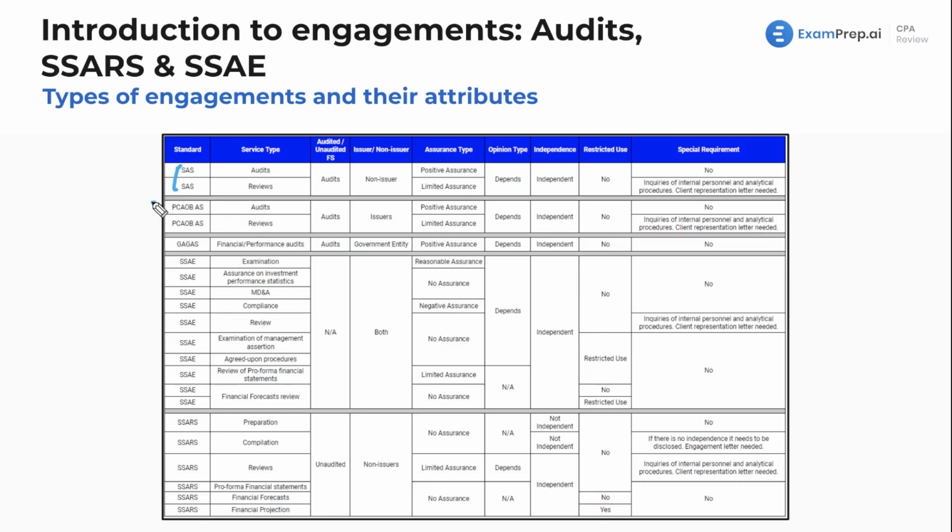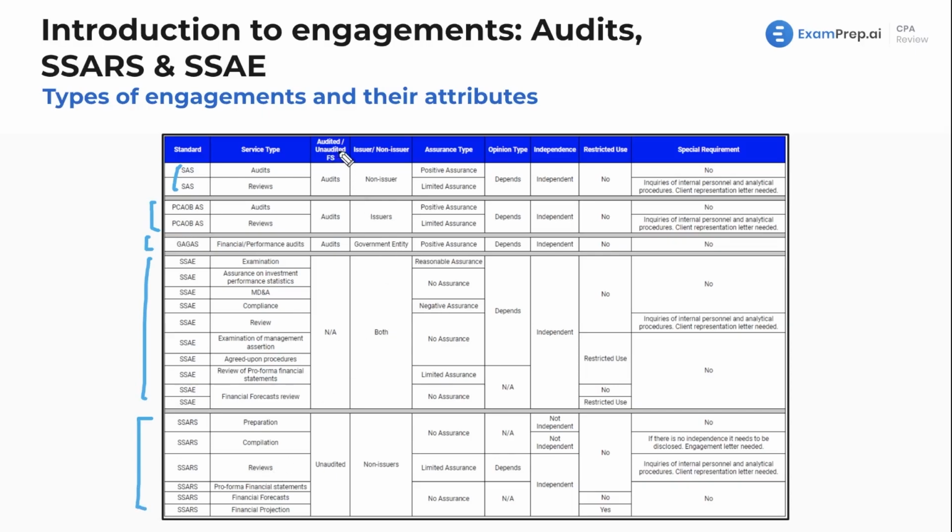We've got PCAOB. This is going to apply to issuers, also known as public companies. Non-issuers refers to private companies. GAGAS, this is governmental. We'll see that in our governmental section. And then here we've got SSAE, and then we've got SARS. So again, first off, memorize what falls under which standards.